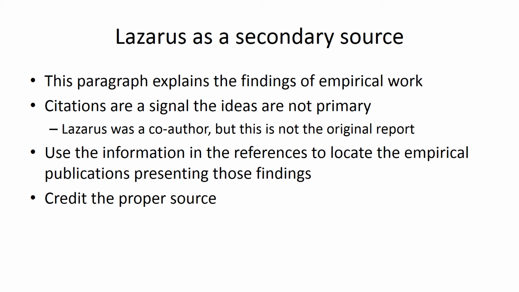it's still secondary. Given that the ideas could have changed a little bit in the process of paraphrasing, or changed a lot, it's best to try to locate the original source. Either way, they need to be credited to the primary source. If it's not possible to find it, APA has a special citation format so the reader knows the information was from a secondary source.